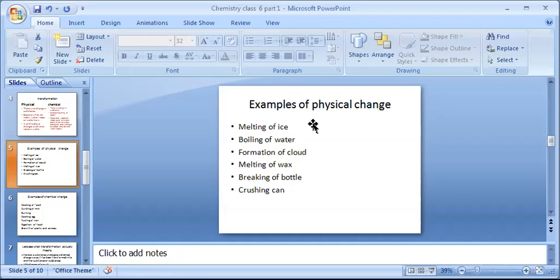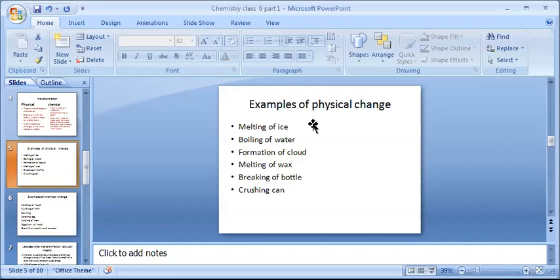Similarly, the next example which we are going to take is boiling of water. When water boils, it will change into water vapor, which is the gaseous state. The substance remains the same, which is water in both situations, whether it is water or water vapor. When it was water, the state was liquid, but when it changes to water vapor, the state becomes gaseous.